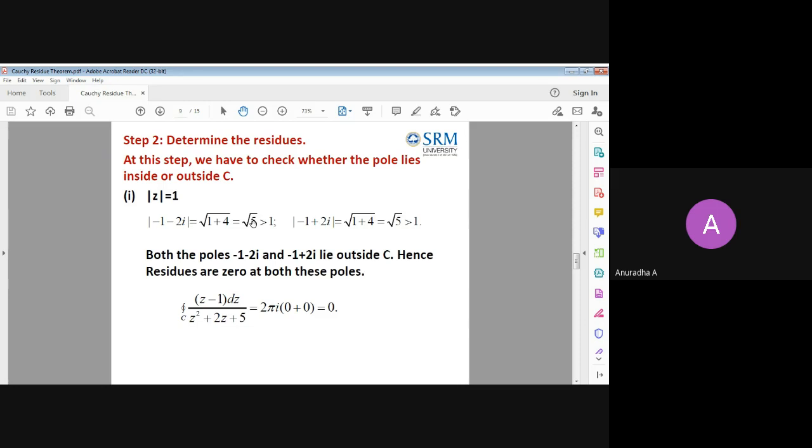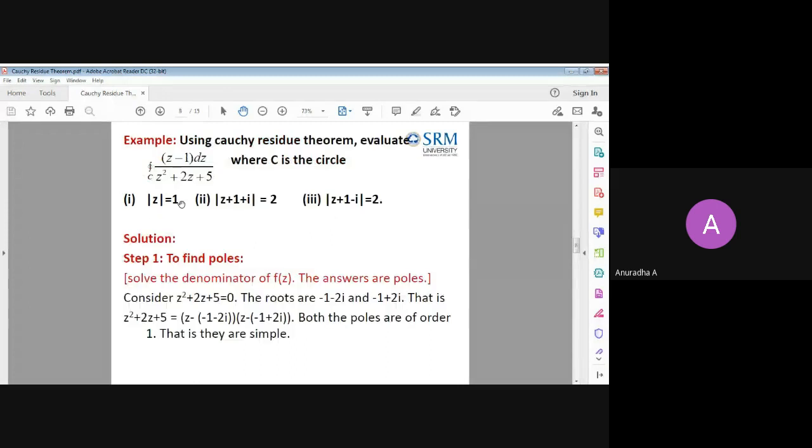So obviously it is greater than 1. Same way, the other pole, minus 1 plus 2i, also has root 5 as the distance. So obviously it is also lying outside the unit circle. So both these poles lie outside the curve. Means the residue is 0, so the integration value will be 2 pi i into 0 plus 0. So the answer is 0 for the first question, mod z equal to 1. Let me check the second question.